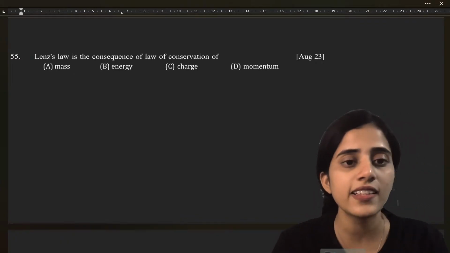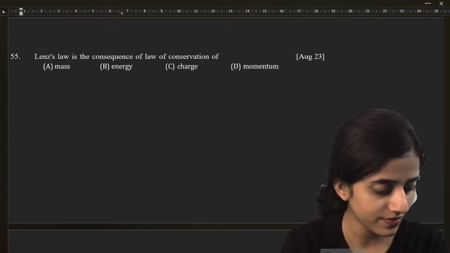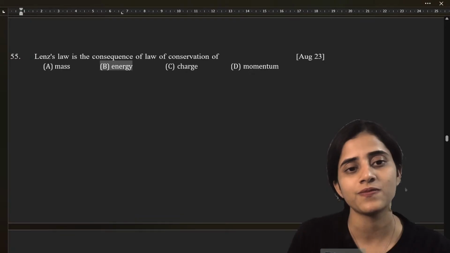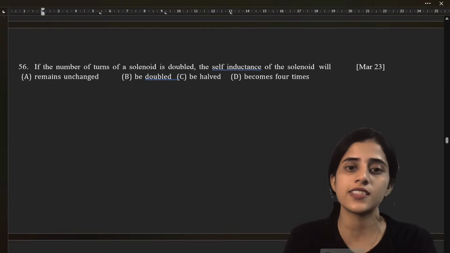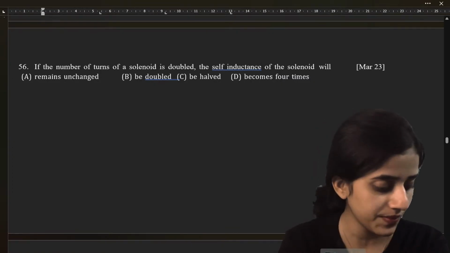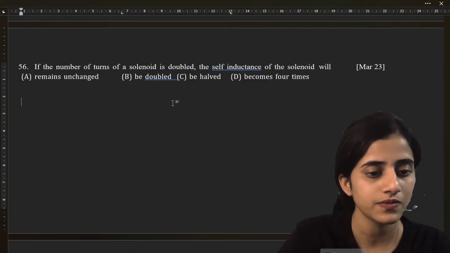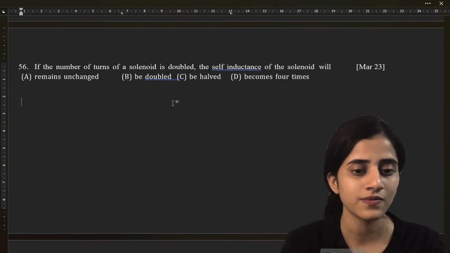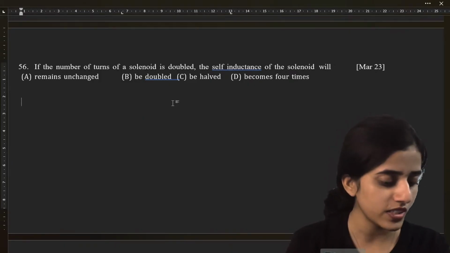Yeah, what was the question? Lenz's law is the consequence of law of conservation of. Yes, very good, Likita. Energy. Super. So they're all direct questions. If the number of turns of a solenoid is doubled, the self-inductance of the coil will. Question number 56.